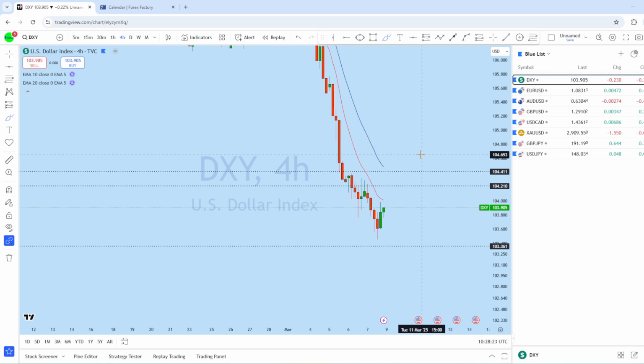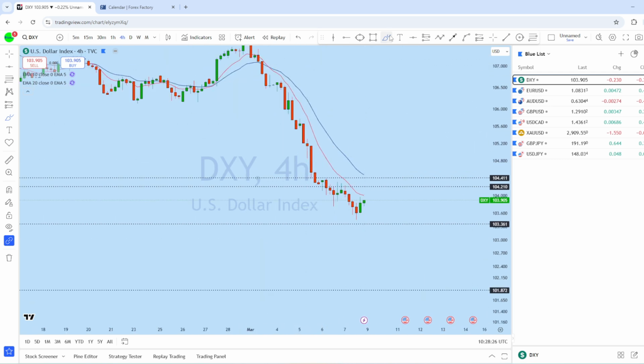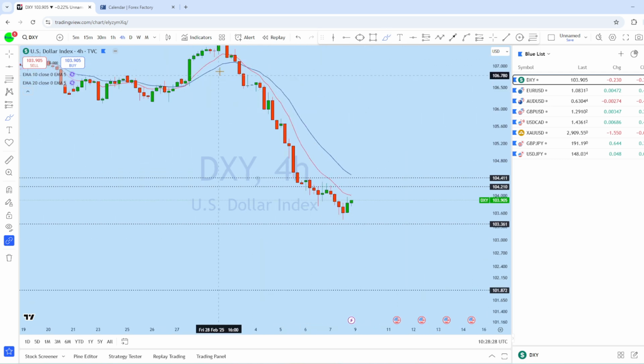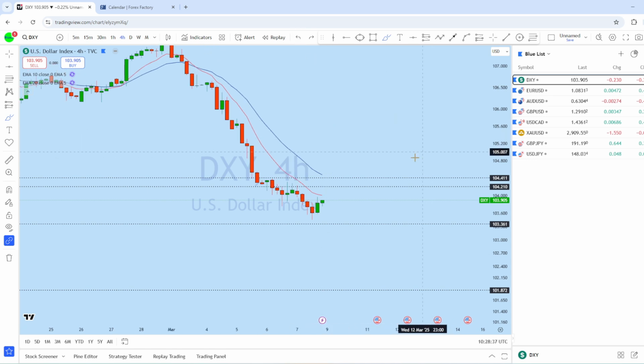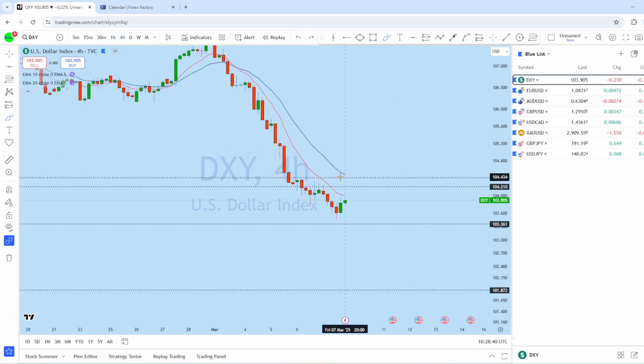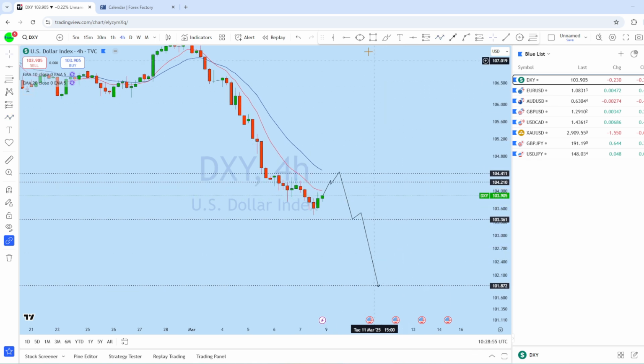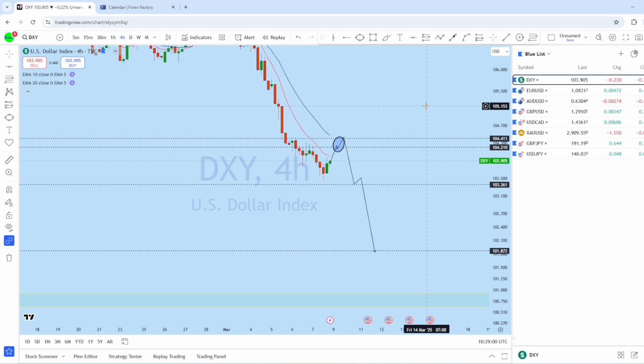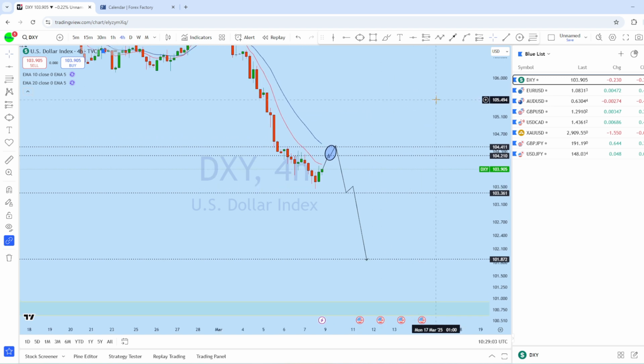If we look at the intraday perspective, we can see the trend is very aggressive. The market is trending below the 10 EMA for an extended period of time. With this 10 and 20 EMA crossover, we can see the price is trading below that level, and there has not been any retest of either of these two EMAs. Therefore, we can see the trend is a little exhausted. We could initially see a bounce and retest of either the 10 or 20 EMA, and then continuation to the downside can be the way for this upcoming week on DXY. So based on that, we can look for trading opportunities in DXY as well as on all of the USD pairs,